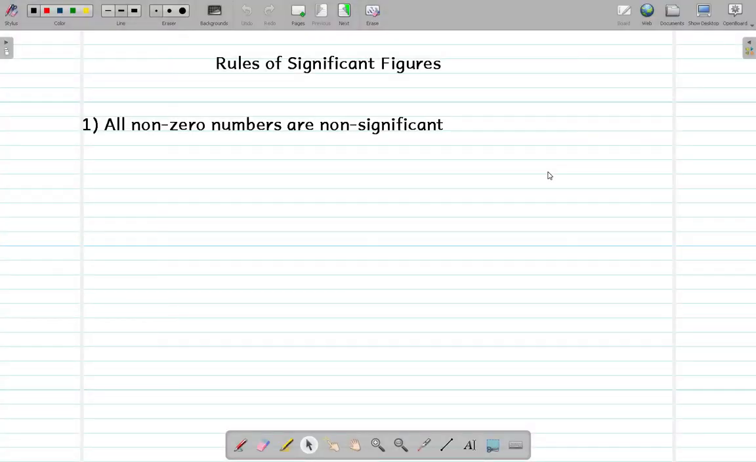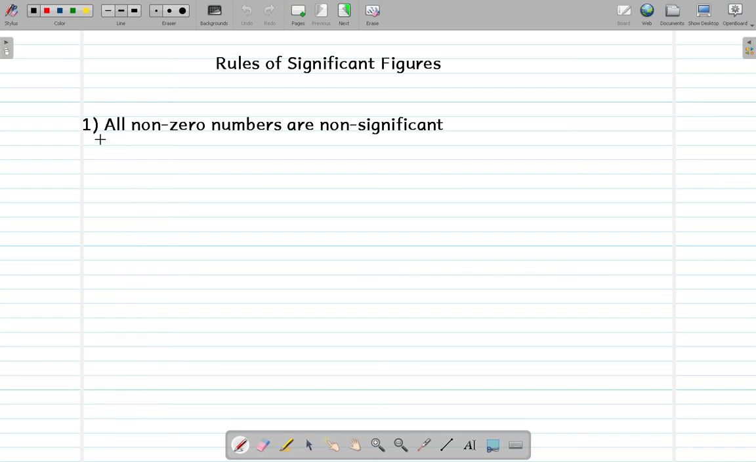Hi, so in this video, we are going to cover the last chapter of the first unit, which is the scope of physics. So the last chapter is about significant figures and the rules of them. Now we're going to look at some of the rules of significant figures, in which we declare some of the answers or products.